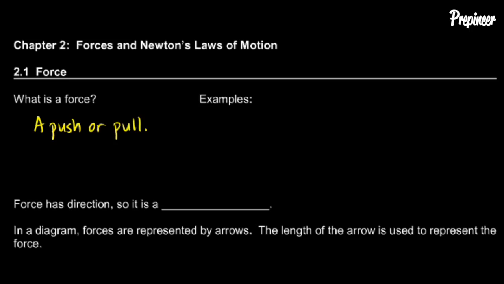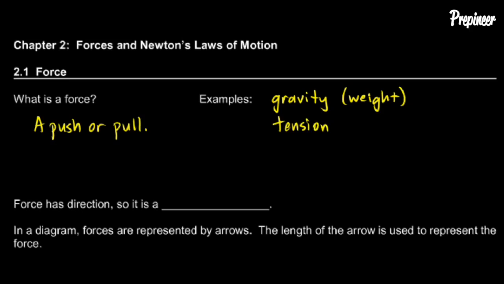Here are some examples. Lots of different things in the world are forces. So I'll just list a few different examples of things that are all very different, but all are pushes or pulls. Gravity is one, the force due to gravity. That's sometimes called weight. In fact, the definition of weight is simply the force on an object due to gravity. But it's a force. Gravity pulls you down toward the earth, and that pull downward is a force.